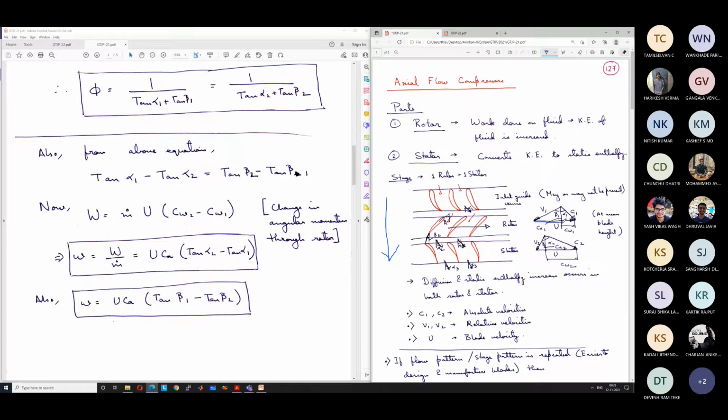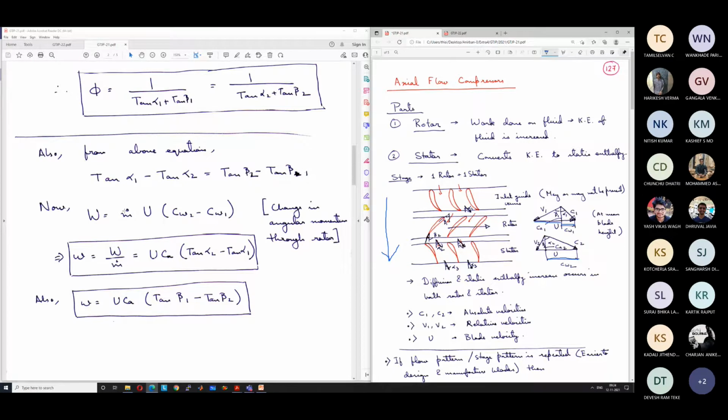So Cw1 is the tangential component of velocity, which is also known as the wheel component of velocity, at the inlet of the rotor, and Cw2 is at the exit of the rotor. Because the tangential or wheel component has increased, it means that the stagnation enthalpy has increased, or work has been provided to the rotor, and there is no work input to the stator because it's a static component. So the entire work input occurs only on the rotor.